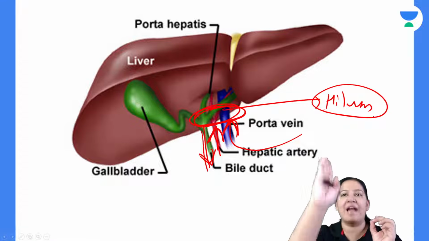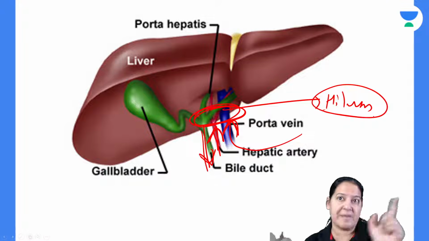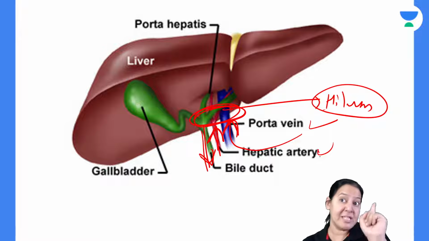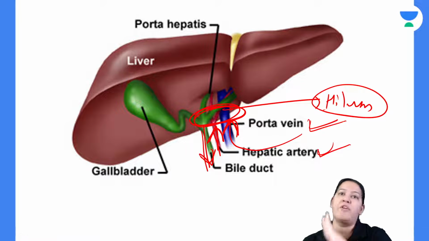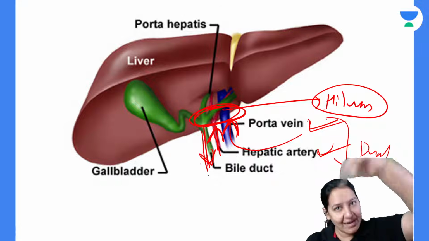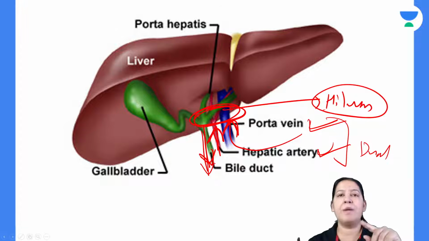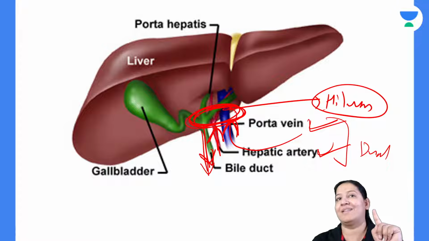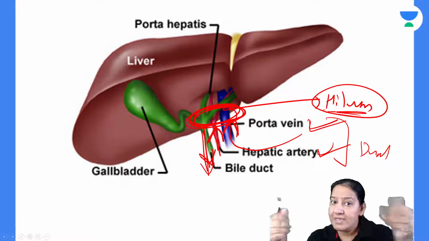So hepatic artery is entering, portal vein is entering. That is a dual blood supply of the liver. One is pure blood from the aorta, one is impure blood from the GIT. That is the dual blood supply entering inside the liver. And bile duct is coming out. These three are best friends because they are together. At the hilum, these three stick to each other.